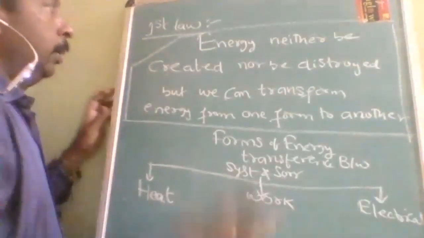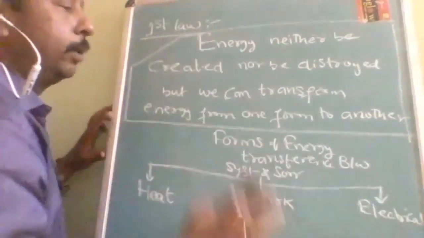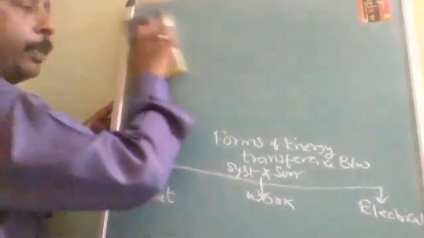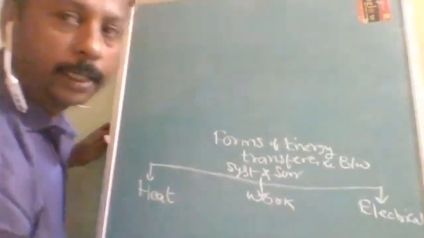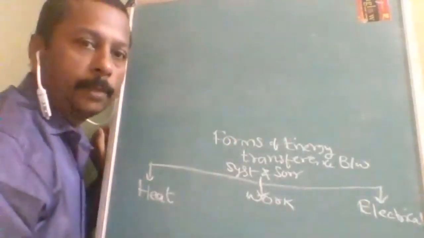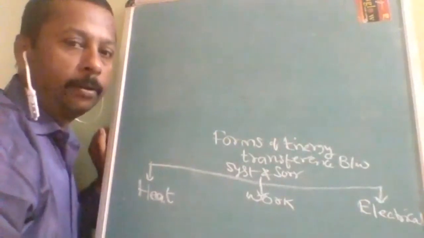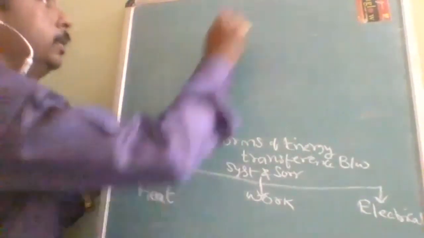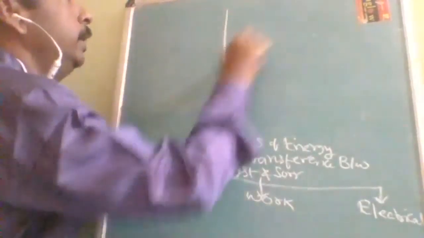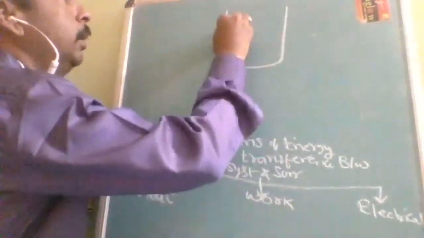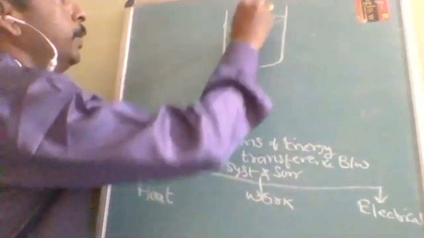We are going to study electrical separately. For the time being, we are going to study under what condition these types of transference can take place between the system and surroundings. Now suppose, for an easy example, I am taking a cylinder fitted with a frictionless piston.